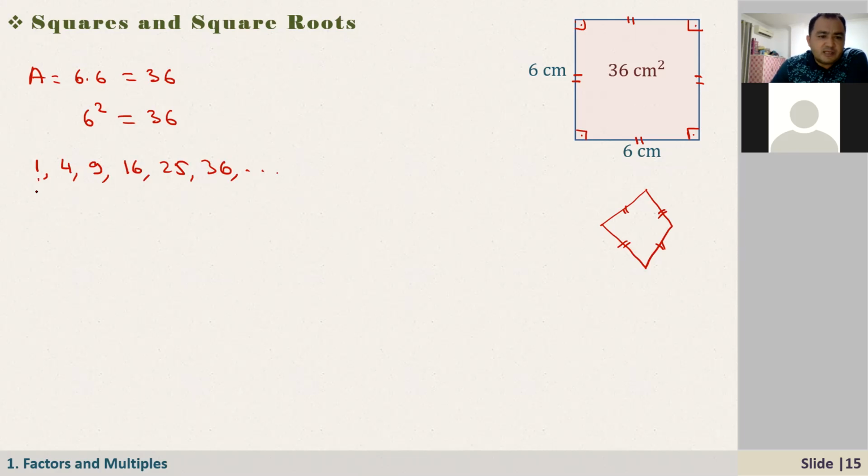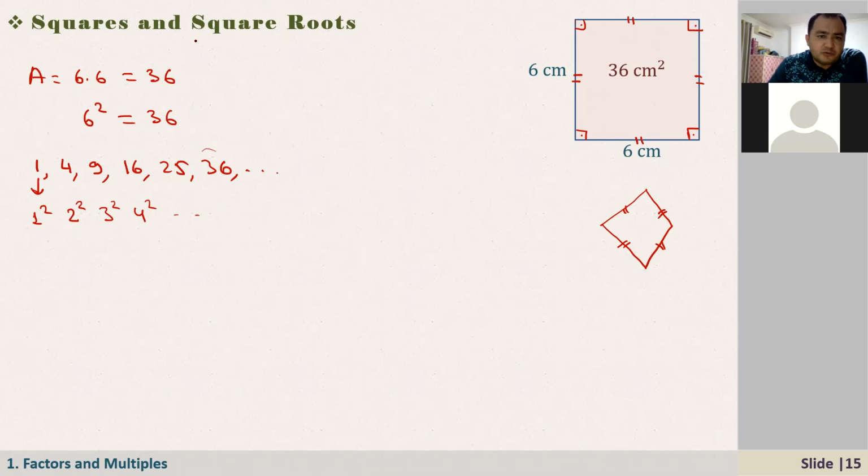Because each number is a square of a natural number, right? 1 is 1 squared, 4 is 2 squared, 9 is 3 squared, 16 is 4 squared, ... So these are the perfect squares. And to get a perfect square, if you just square any natural number, we obtain a perfect square.